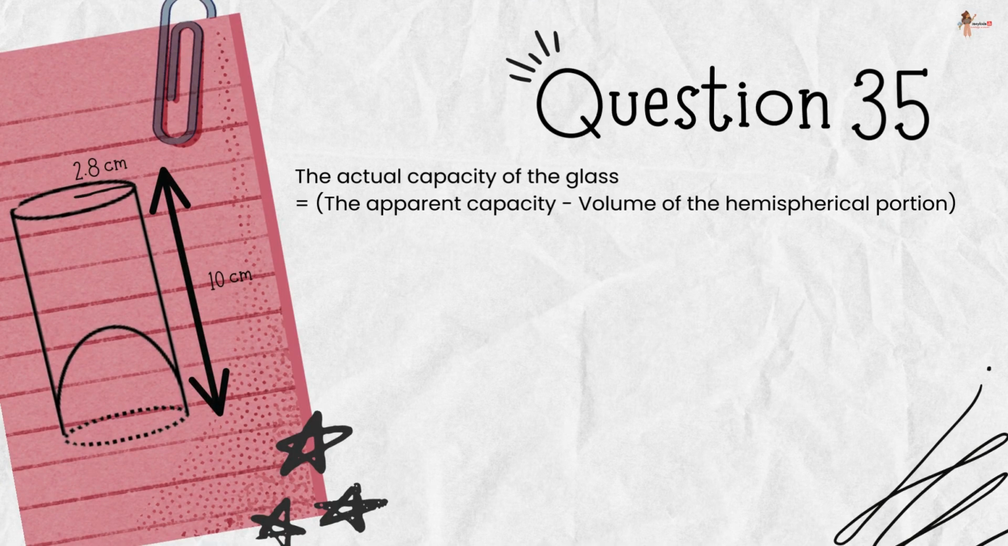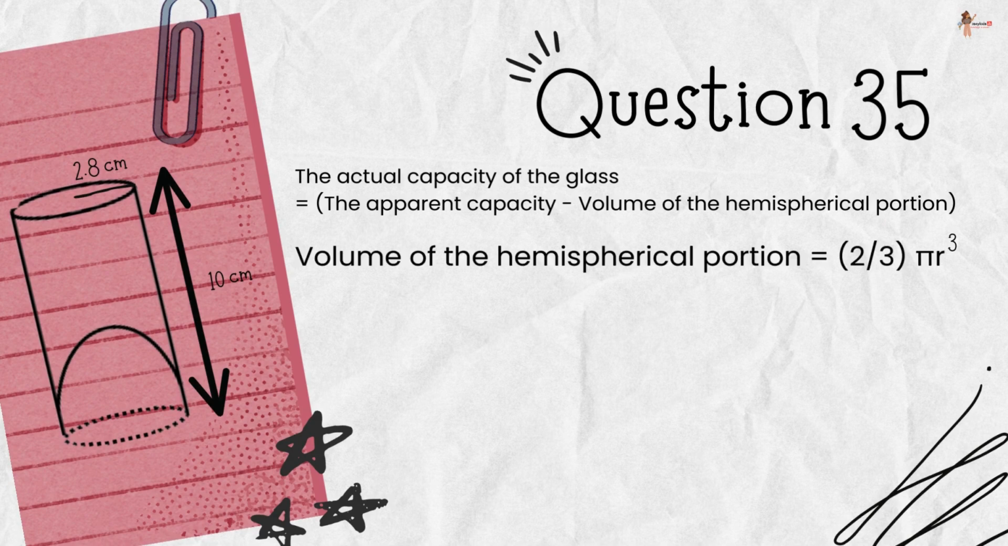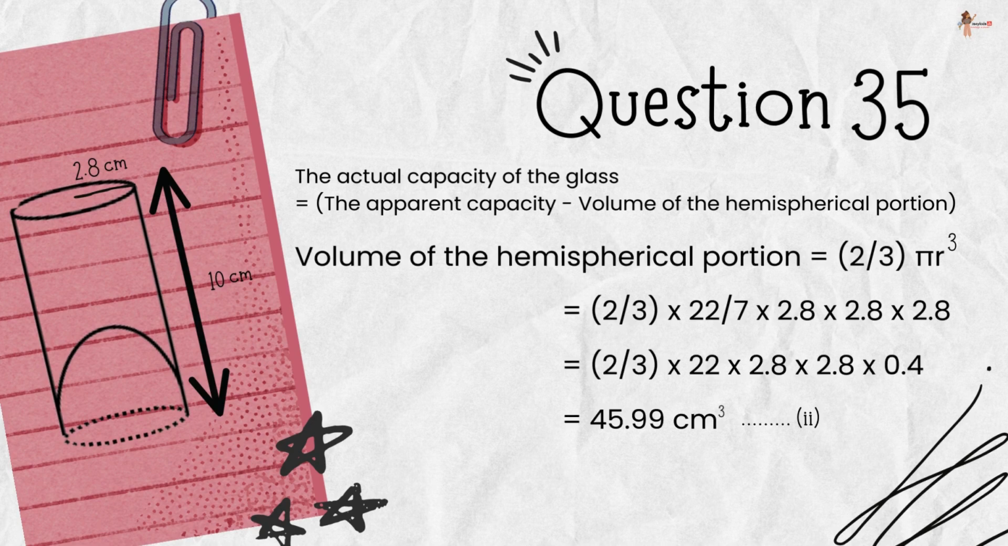The actual capacity of the glass would be the apparent capacity minus the volume of the hemispherical portion. The volume of the hemispherical portion is 2 by 3 pi r cube. Substituting the given values, we get 45.99 centimeter cube.